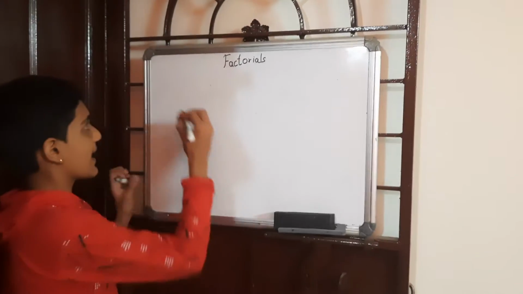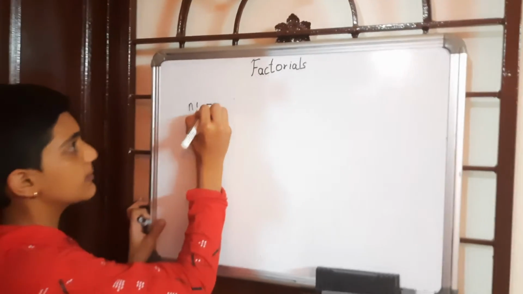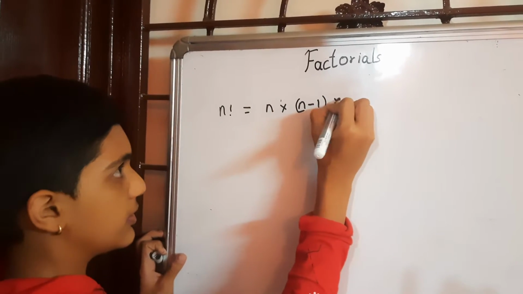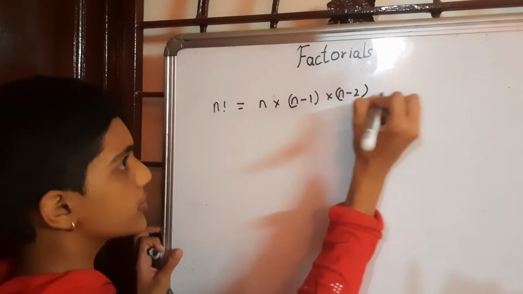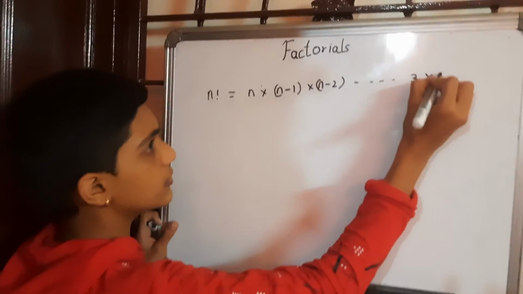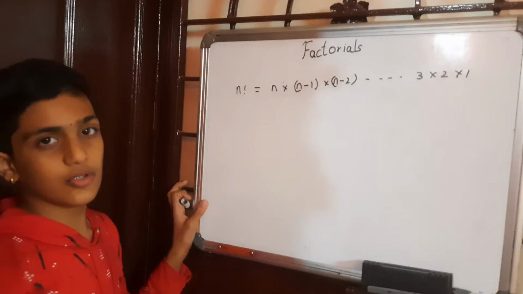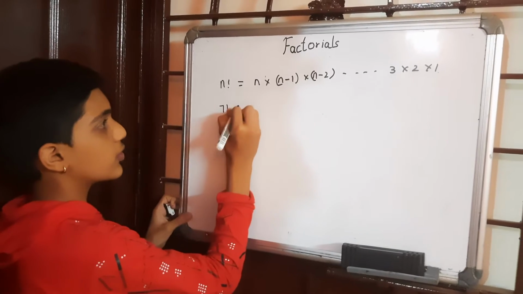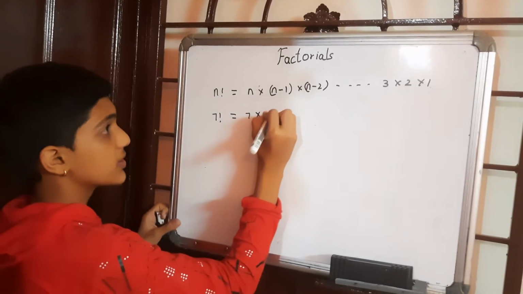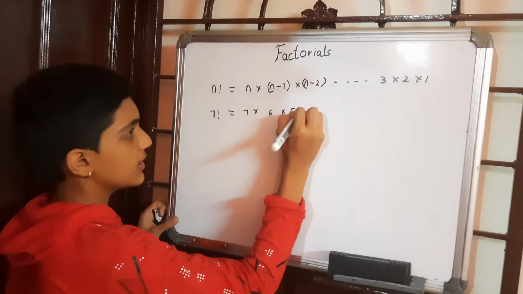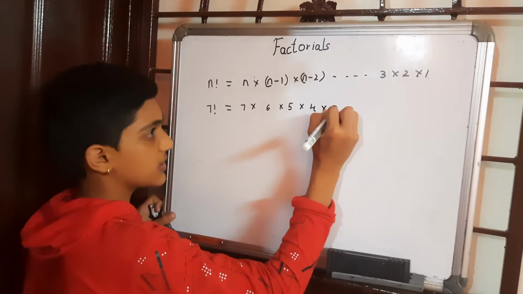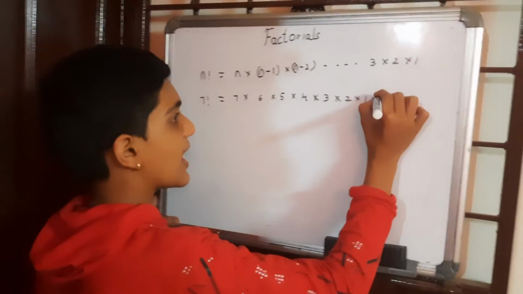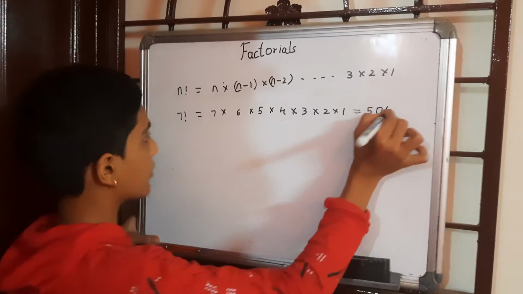So, a number n factorial will be n into n minus 1 into n minus 2, and so on till you get 3 into 2 into 1. This will be n factorial. Let's take n as 7. 7 factorial, what will it be? 7 into 6 into 5 into 4 into 3 into 2 into 1. This is 7 factorial, and the answer is 5040.